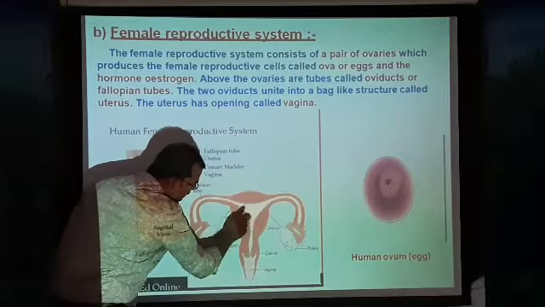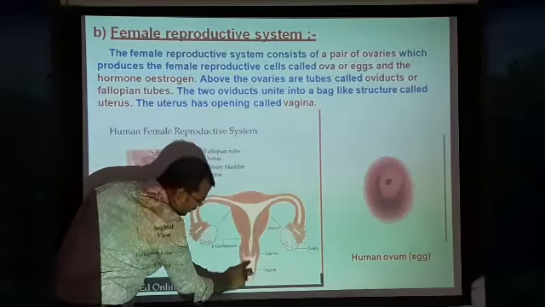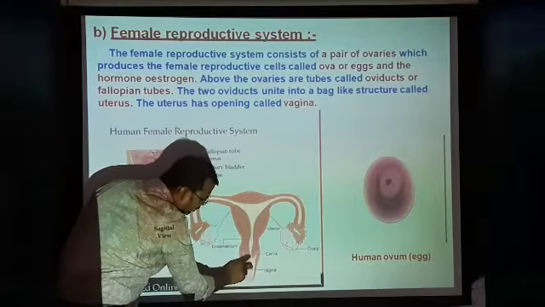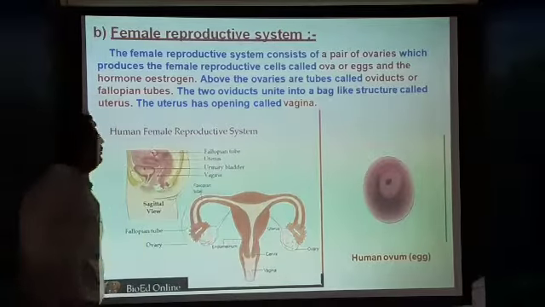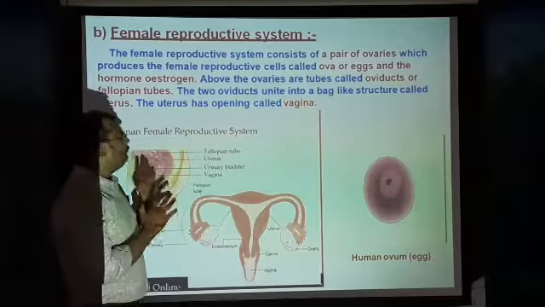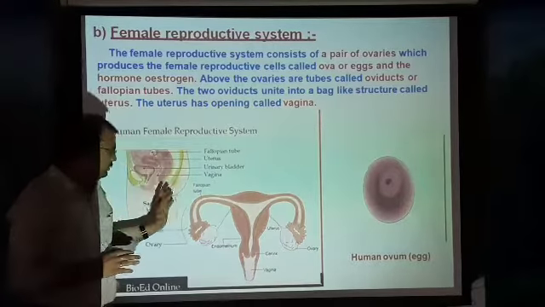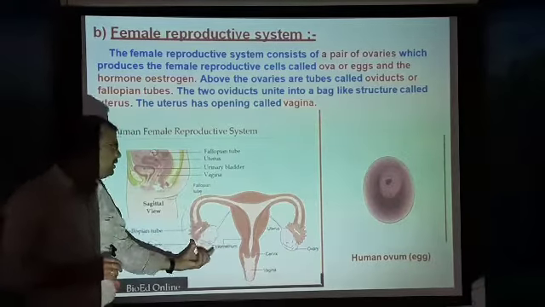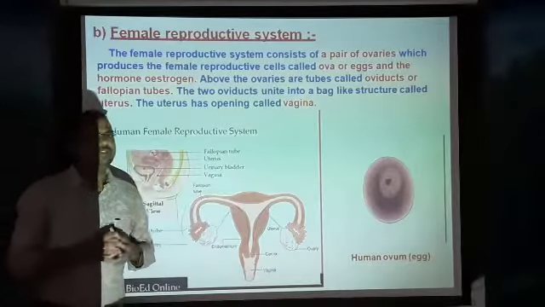So the uterus has an opening called a vagina, and above the vagina there is a structure called a cervix. So this is about the female reproductive system. It is responsible for the production of the female gamete.